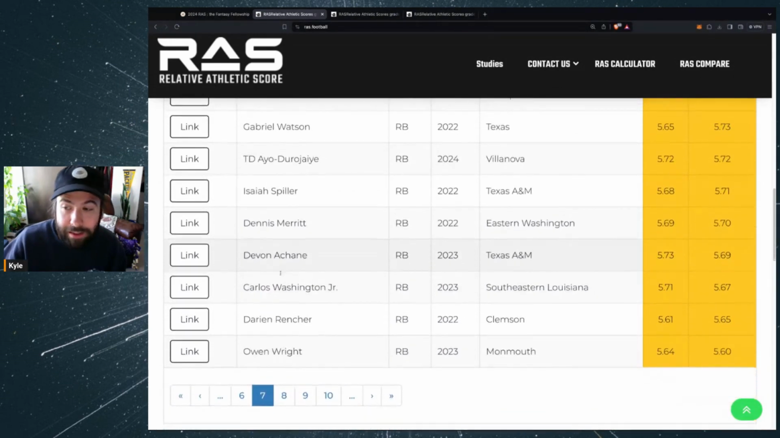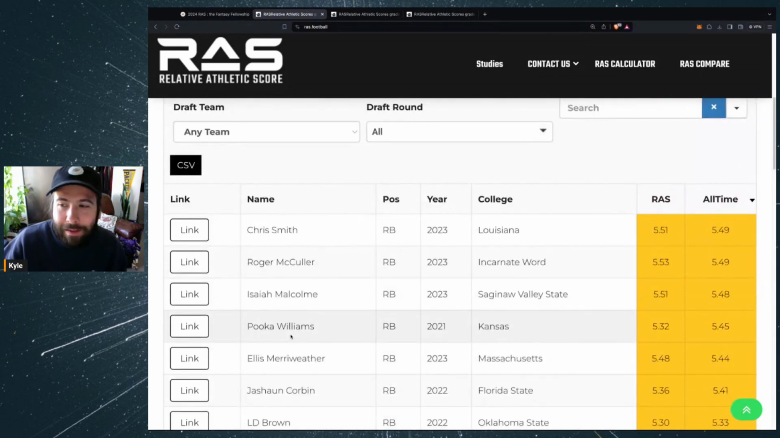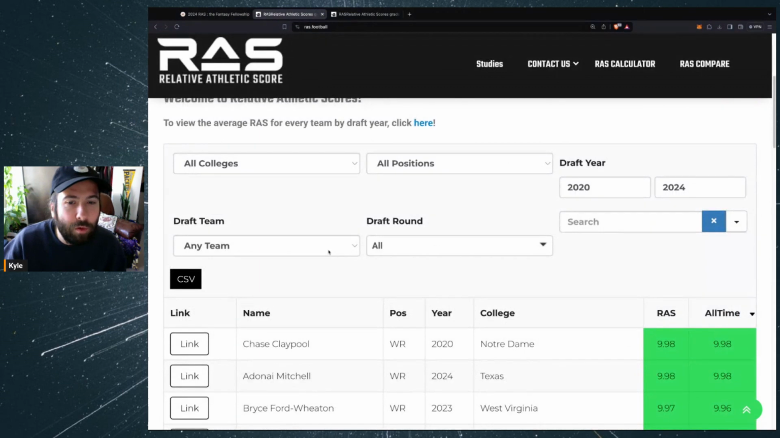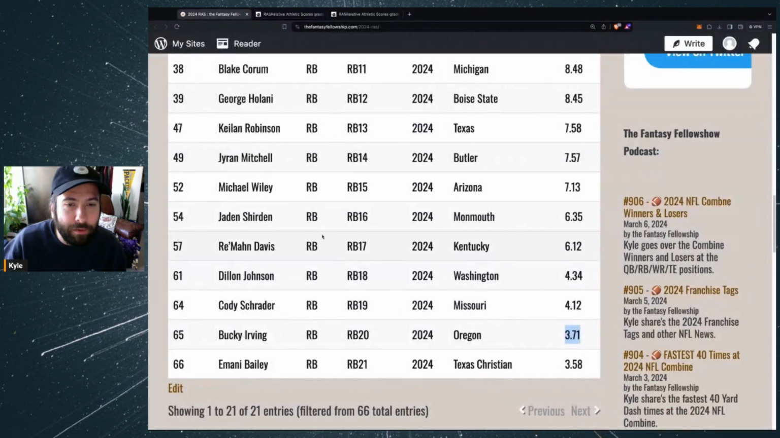De'Von Achane actually had a terrible RAS score, 5.73. Still turned out to be pretty all right. So there's your running back scores. Let's move into the wide receivers for this season.